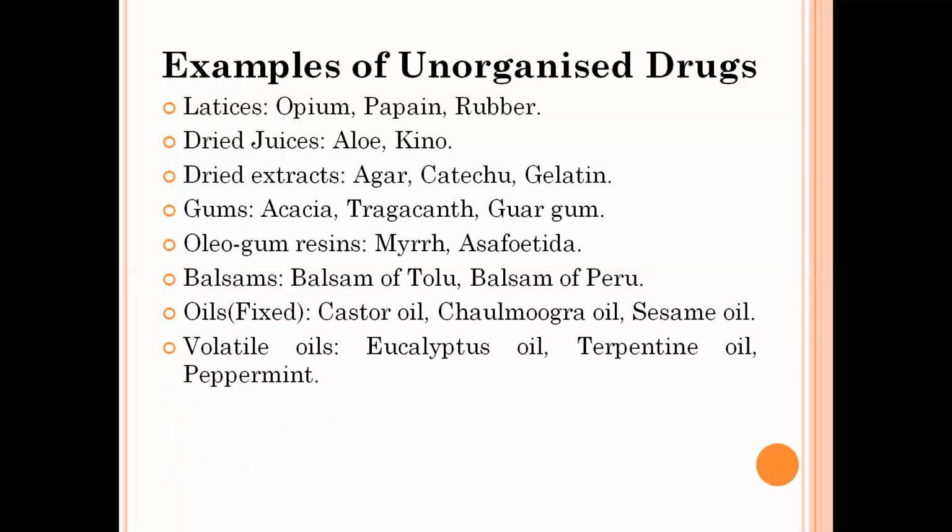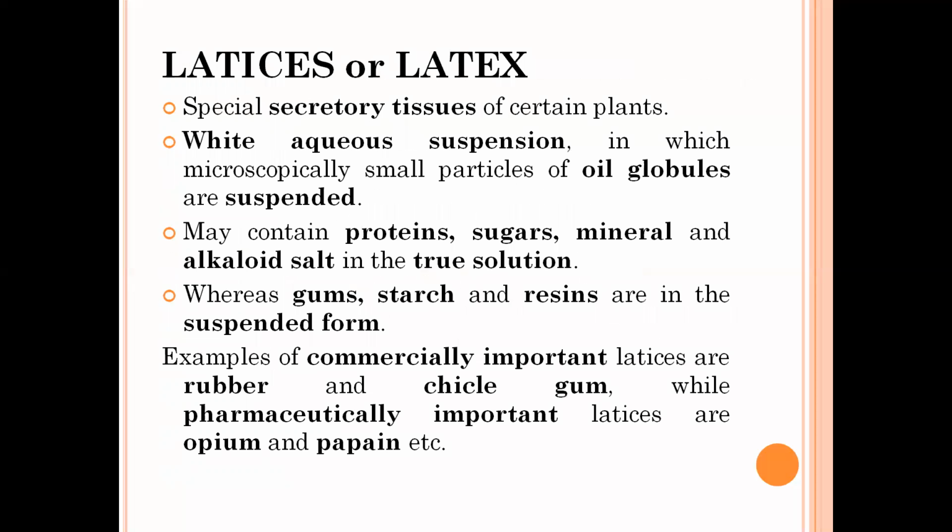Then come the oils, fixed oils and volatile oils. Fixed oils are castor oil, chaulmogra oil, sesame oil, and volatile oils are eucalyptus, turpentine, and peppermint.